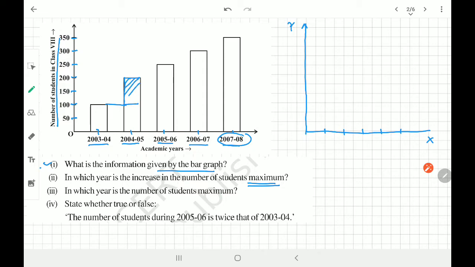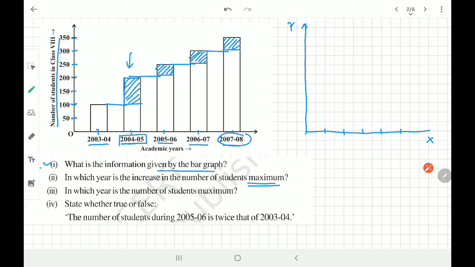This is what is change from 2003-4 to 2004-5. This is what is change from 4-5 to 5-6. This is what the change is from 5-6 to 6-7, and this is what the change is from 6-7 to 7-8. Now can you identify in which year the change was very remarkable or maximum? So it's very clear, it is in the year 2004-5, right?